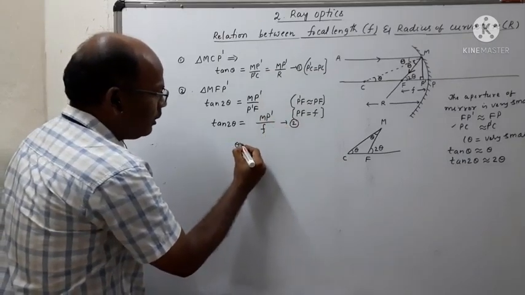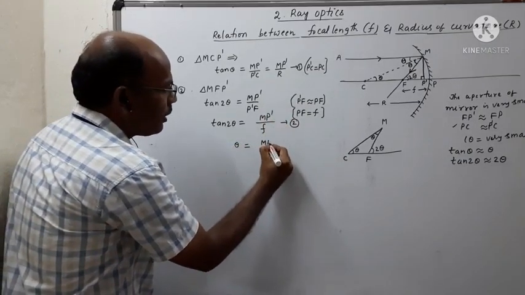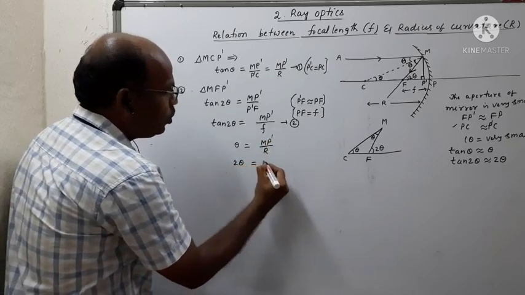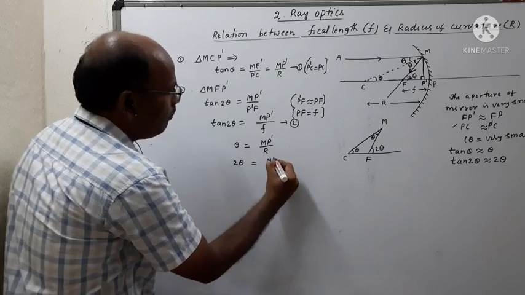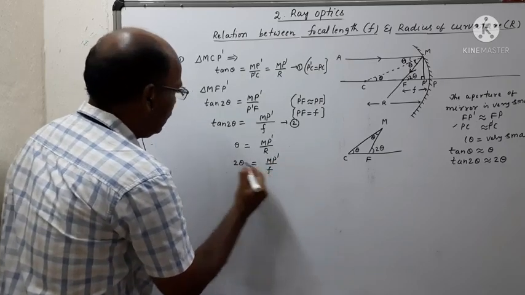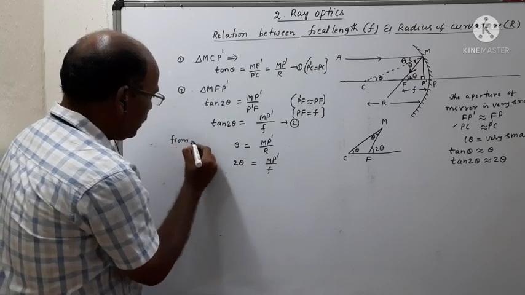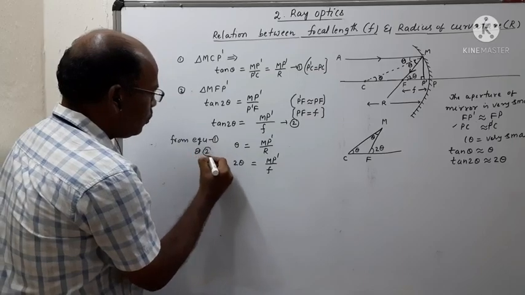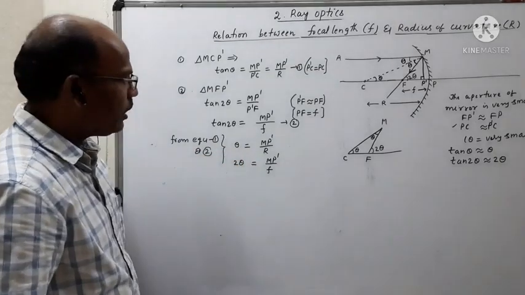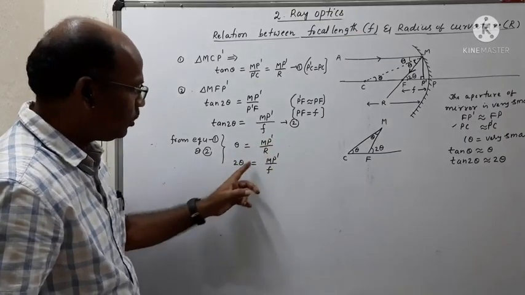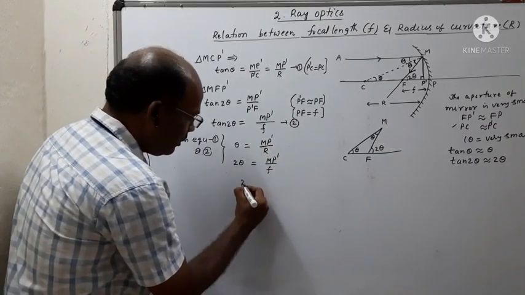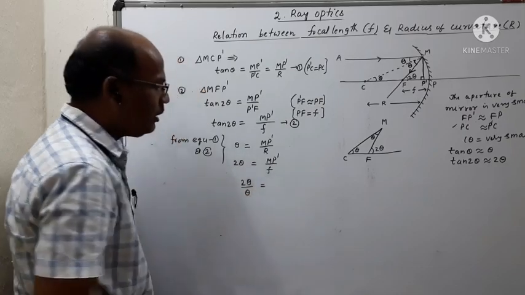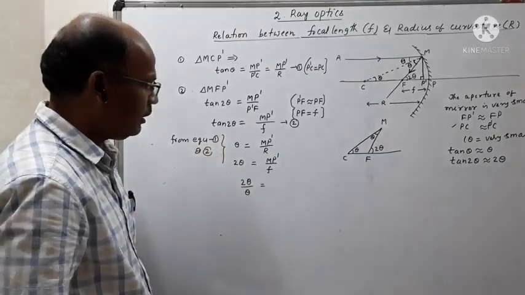From the first equation, theta is equal to MP dash by R. And from the second equation, 2 theta is equal to MP dash by F. So from equations 1 and 2 we have theta is equal to this one, and 2 theta is equal to this one. So we divide 2 theta by theta.